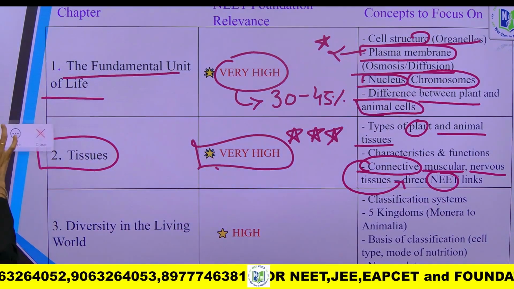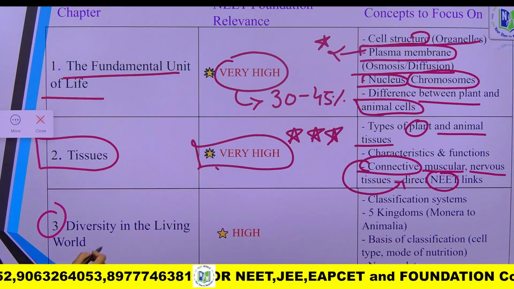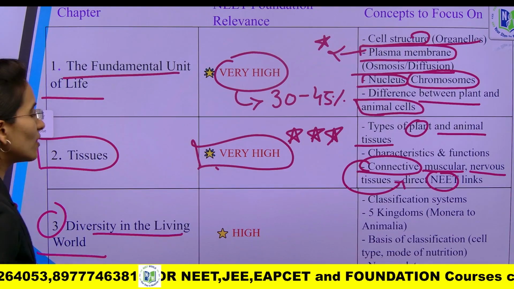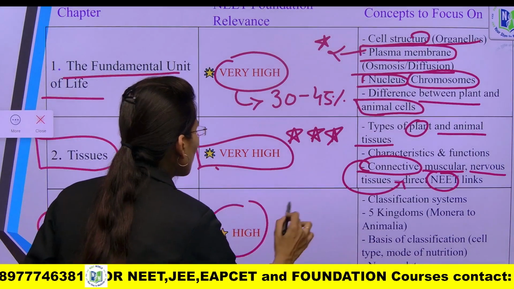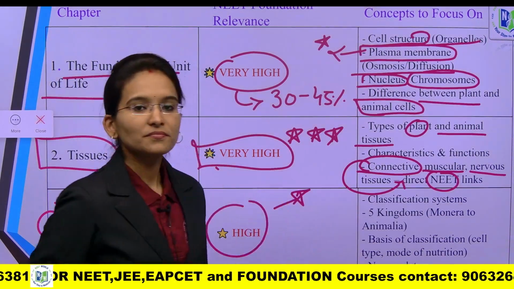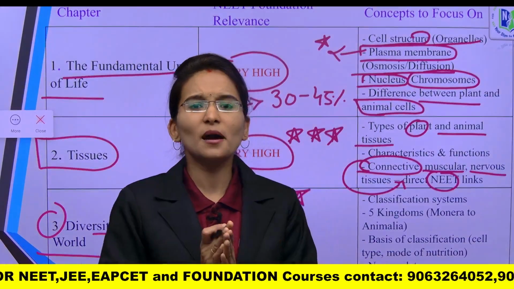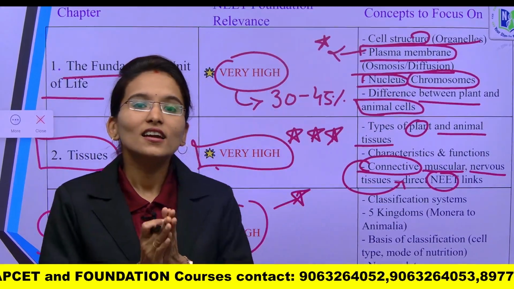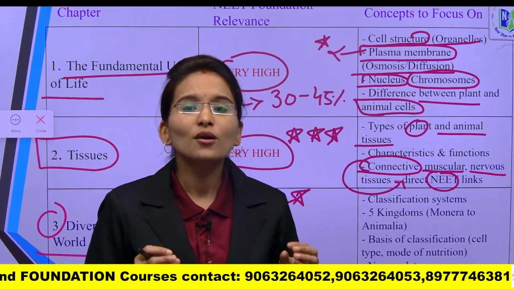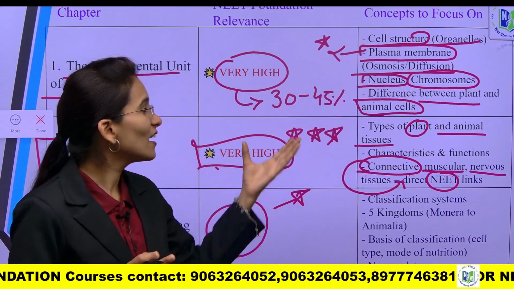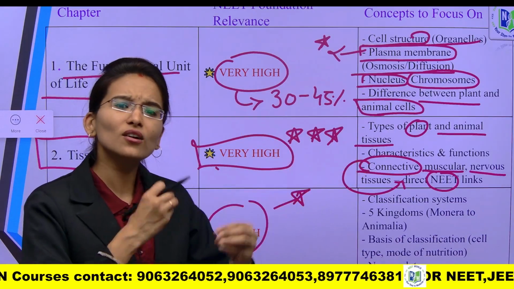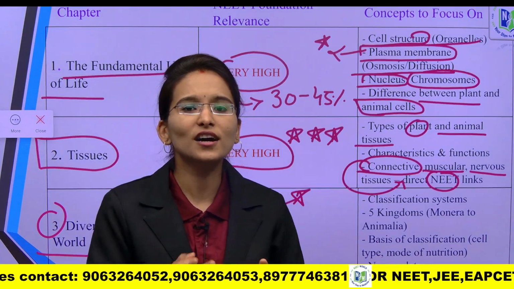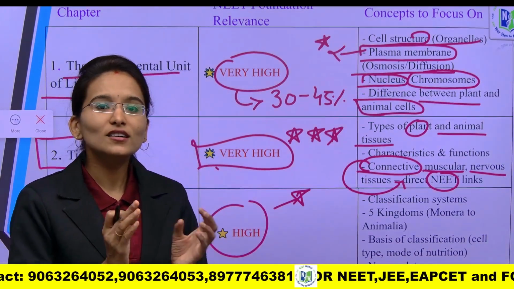And next, when it comes to the third chapter, diversity in the living world, it is also one of the highest chapters. So the first three chapters, cell the unit of life, tissues and diversity in the living world, these three are the most crucial chapters, and these three chapters directly again you are going to learn and again you are going to revise in the class 11th and 12th also, students.